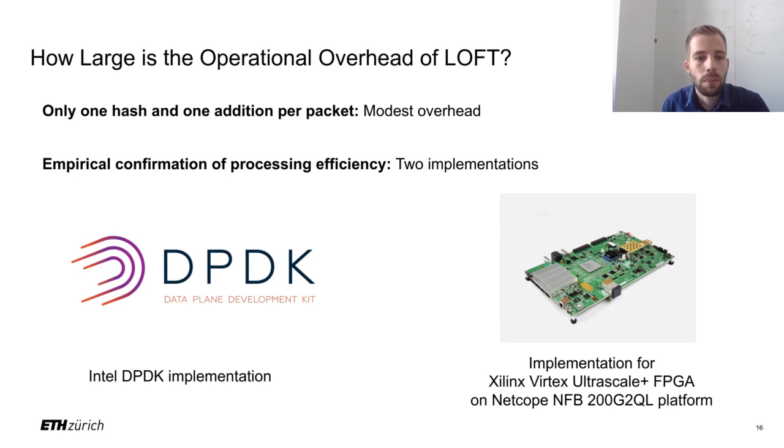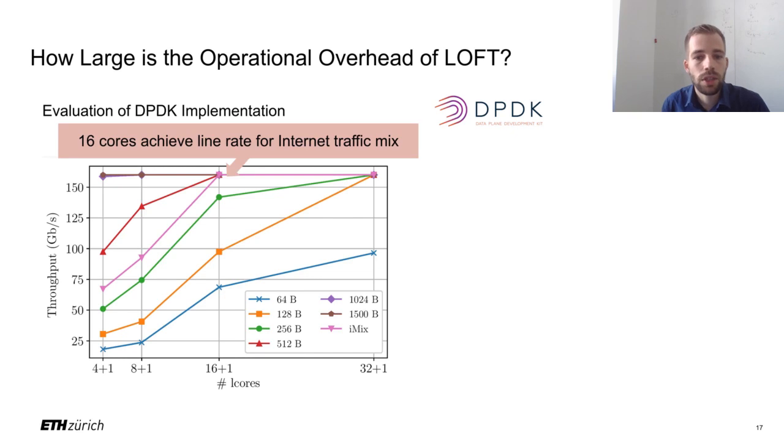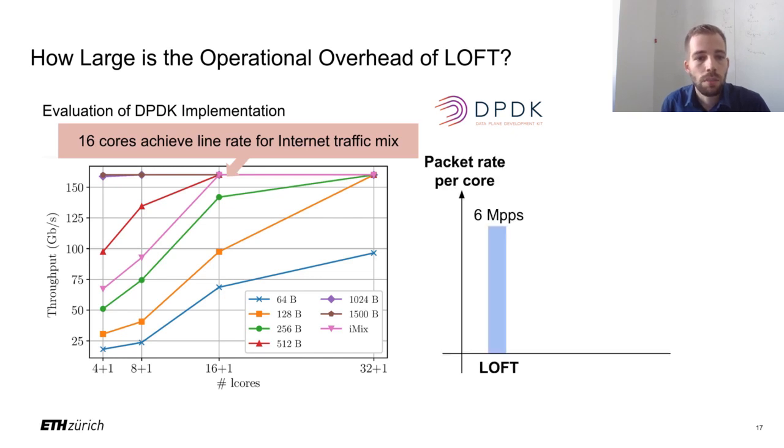We test this hypothesis of modest overhead with two different implementations, one in the Intel DPDK framework and the other for Xilinx FPGA. First, a performance evaluation of the DPDK implementation shows that 16 cores can achieve line rate for a realistic internet traffic mix. More importantly, however, is how LOFT compares to other probabilistic monitoring algorithms.